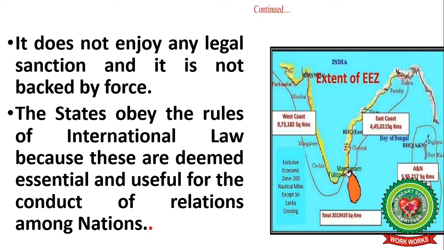Additionally, it can exploit 200 nautical miles of the water column beyond its coast as its exclusive economic zone, that is EEZ. Here it means that no other country can enter this water body without the permission of that country whose coastal area touches that sea.